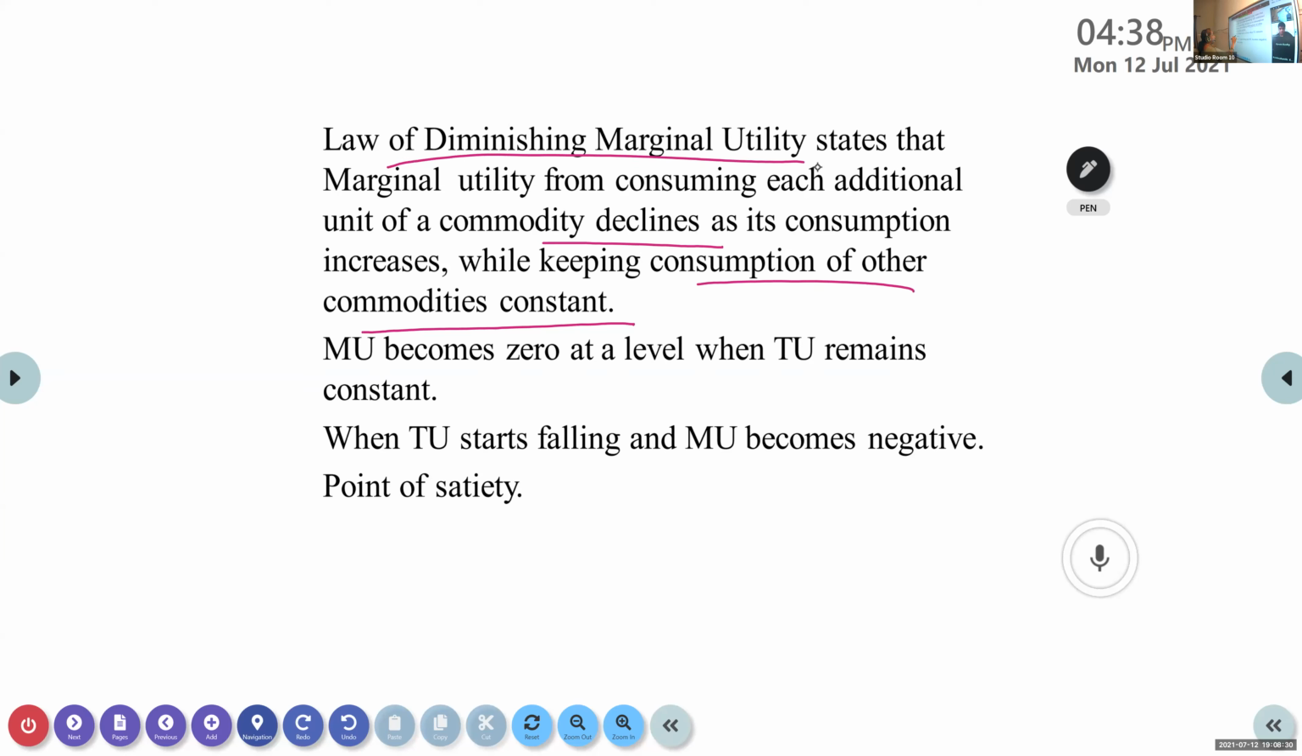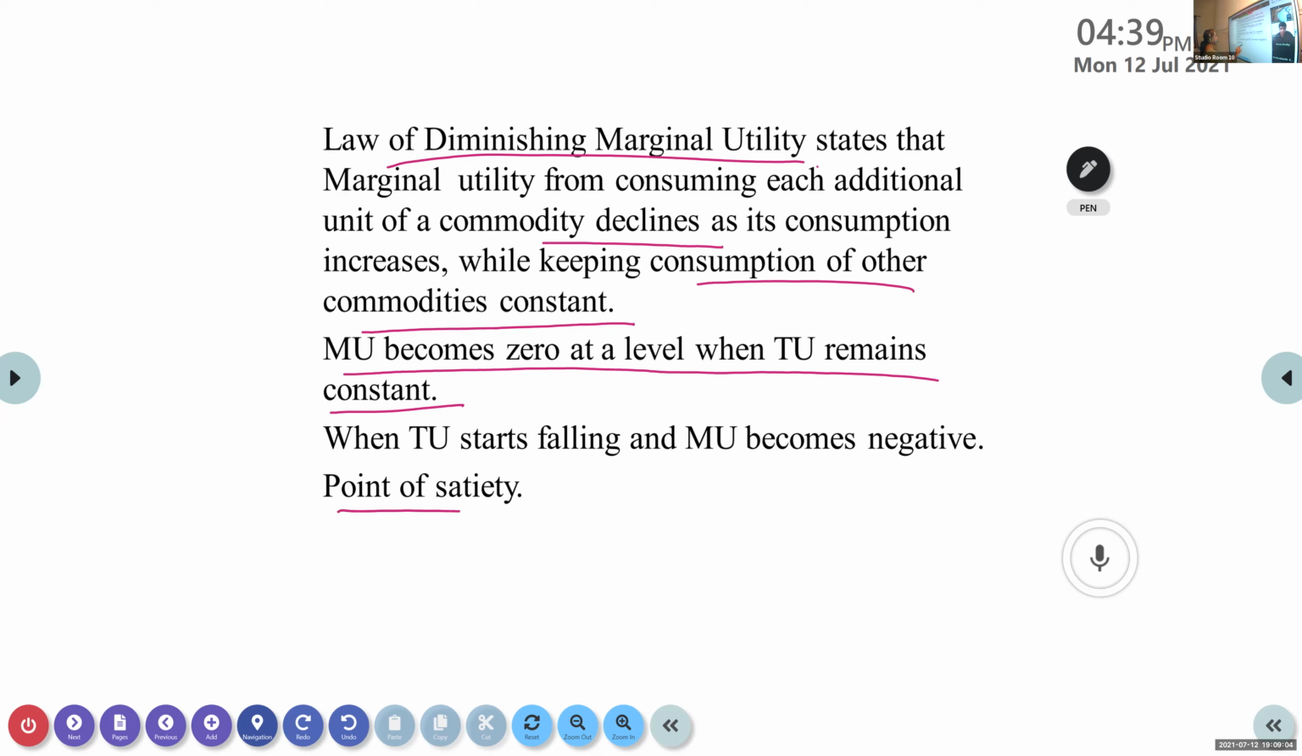Okay. Now MU becomes zero at a level when TU remains constant, in the sense as you get like 10, 6, 4, 4. This is the area where the total utility is becoming constant. At that time, the marginal utility is becoming zero. And when TU starts falling, for example, from that 4 if it reduces to 2 or something like that, what happens here? It starts becoming negative.